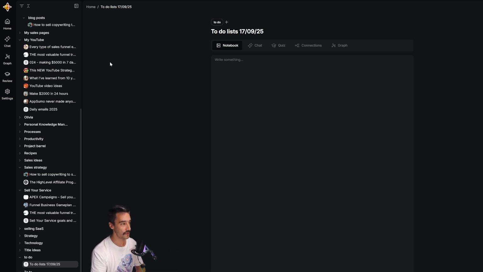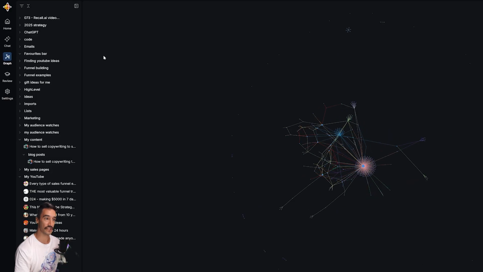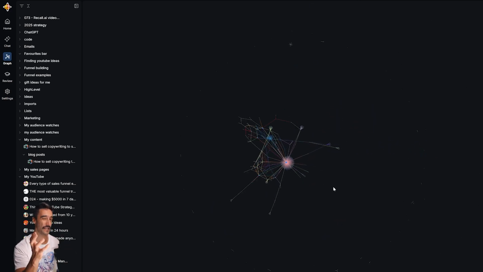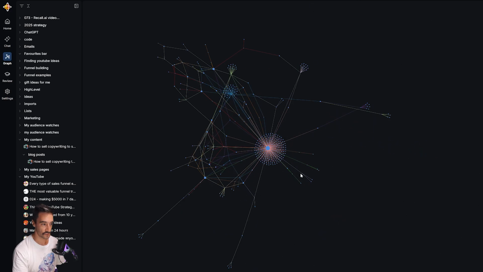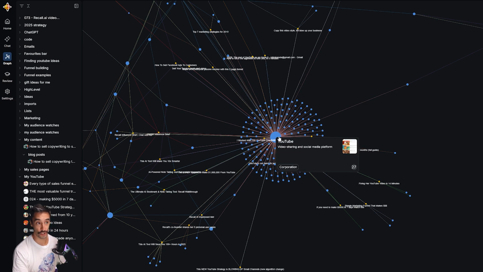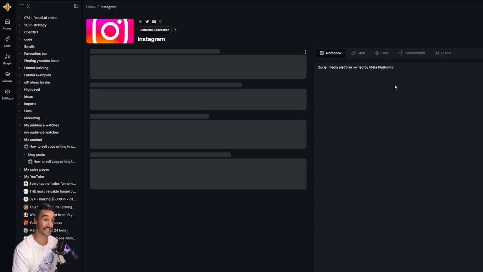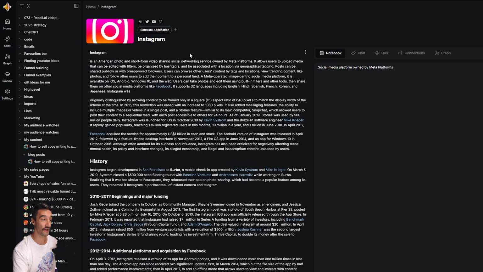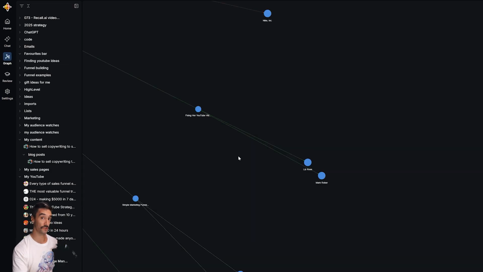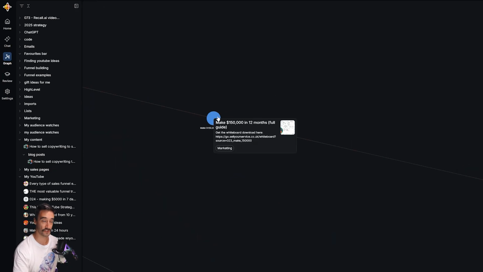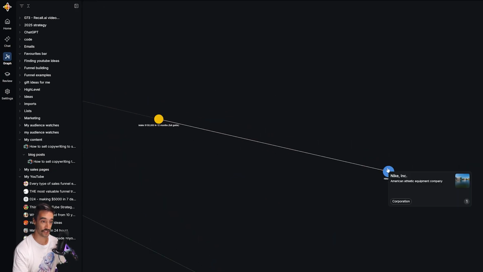Something else that I absolutely adore is the graph functionality. This shows the node connections between any of the content that you produce. So if we zoom in here, there'll be a ton of stuff on YouTube. But if I come in over here closer, there's something to do with Instagram, and I can then select that. It will give me a summary of Instagram, but also it branches off ideas. So if I was to have a look at like make $150,000 in 12 months, the full guide, I mention Nike, that will automatically be added to the graph. This is a phenomenal research and learning tool.